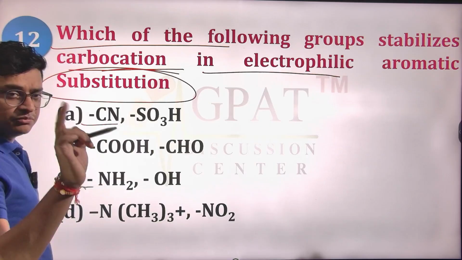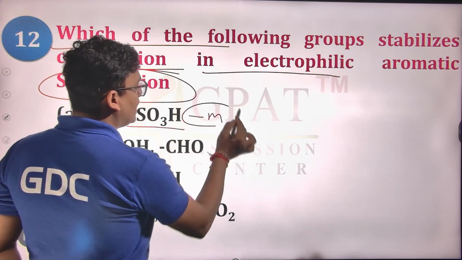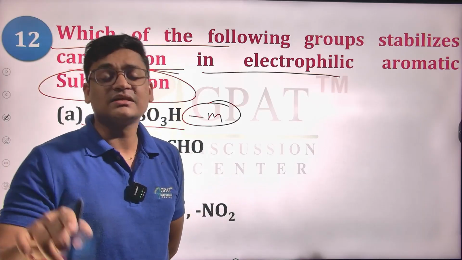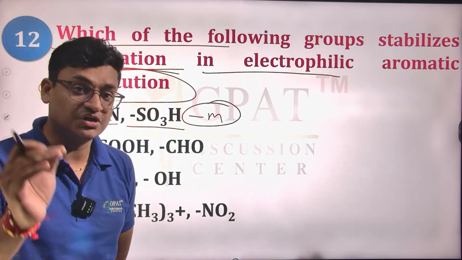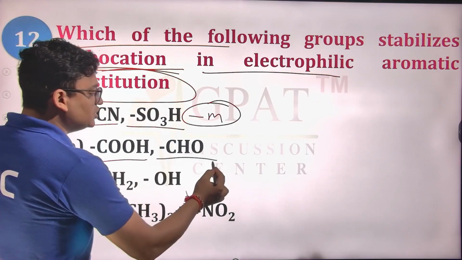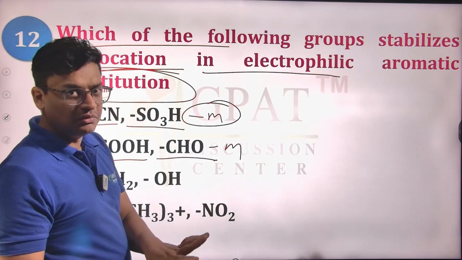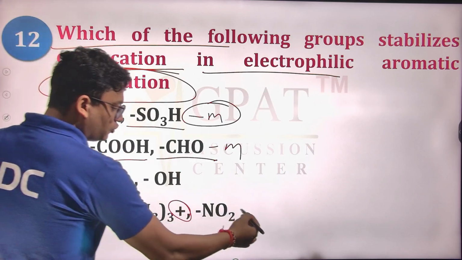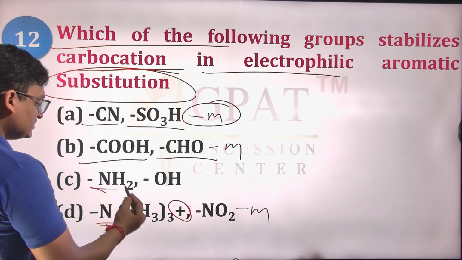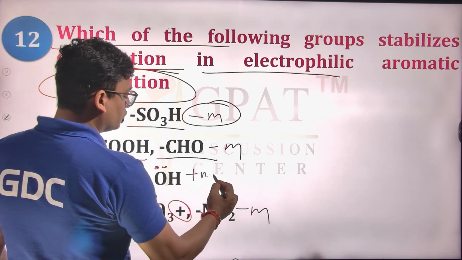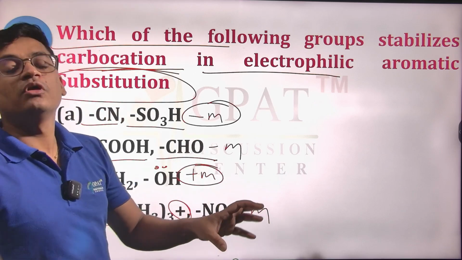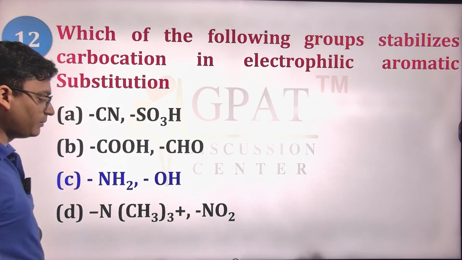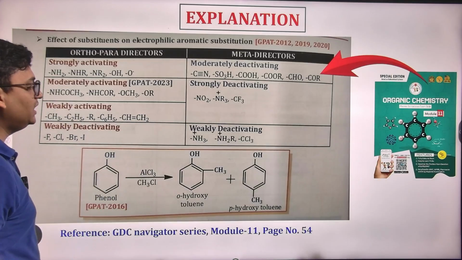This CN is a minus M group, this SO3 is also a minus M group. So they only have a deactivating effect on the benzene ring, making it electron deficient and less reactive towards electrophilic aromatic substitution reactions. This carboxylic and CHO will also have minus M nature, making it less reactive for the electrophilic substitution reaction. NO2 is minus M in nature, while this NH2 and OH both are plus M groups, making ortho-para more prone to electrophilic substitution reactions. So C will be the right answer.